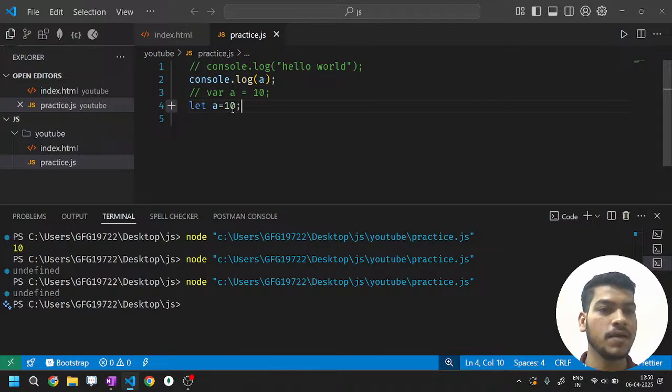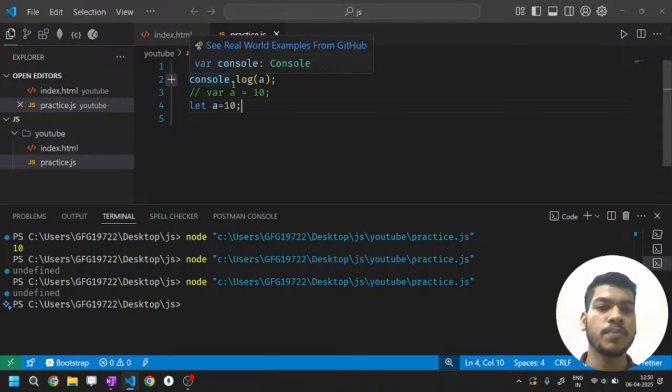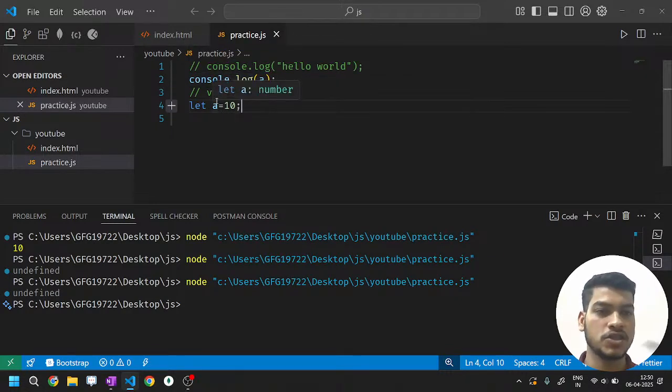I have initialized the variable with value 10. Now I'm trying to print it way above the initialization. Now what do you think it will be there? Tell me, still it should show undefined, right? Because in the previous case when I used var, it showed undefined. Now I am using let, it should show undefined. Okay, Parvez is saying error. That means JavaScript is something complex. Earlier you were saying undefined, now error. Let's check.